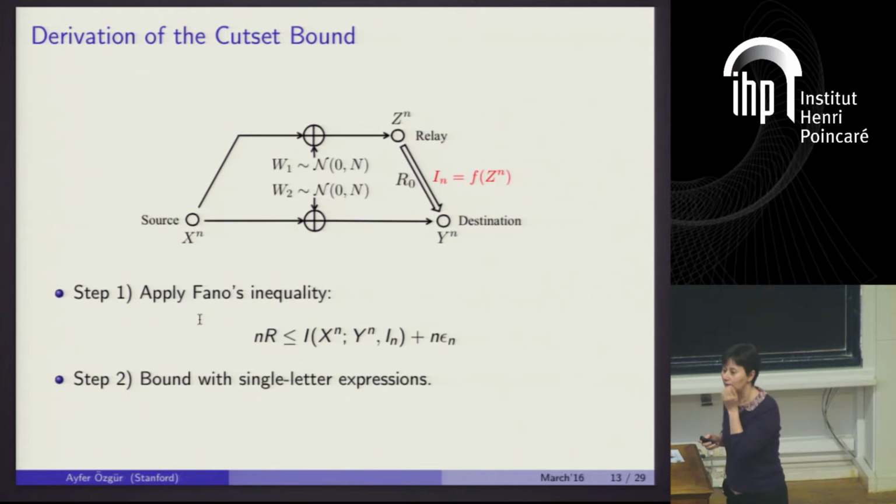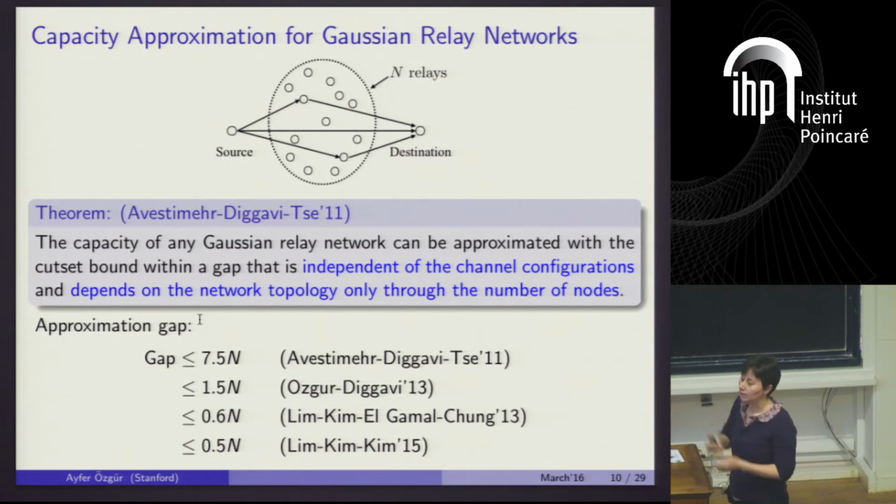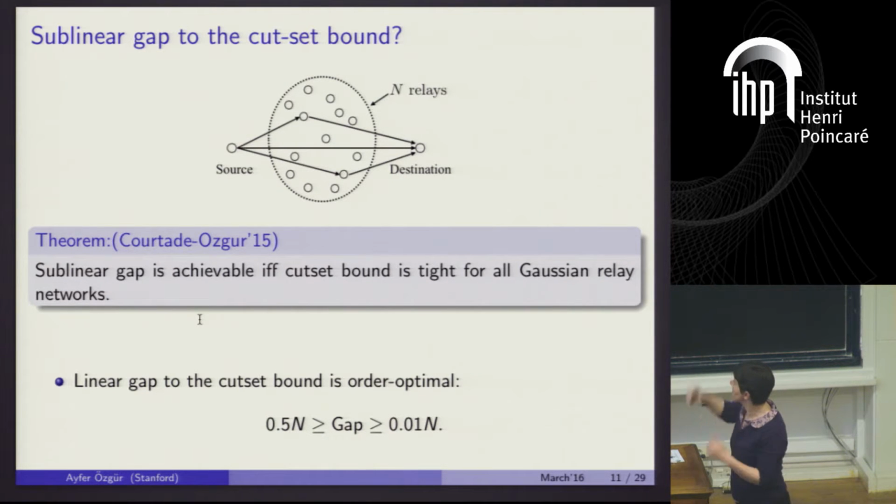Does that come from general equality, or do you need this orthogonality? No, it's general, completely arbitrary. This approximation approach that I talked about here is complete. This is fine, but for the new lower bound? No, actually, this is just saying that if you wanted an approximation which is general, of the topology of the network and of the channel configurations, the gap should be at least as large as this much. Yeah.